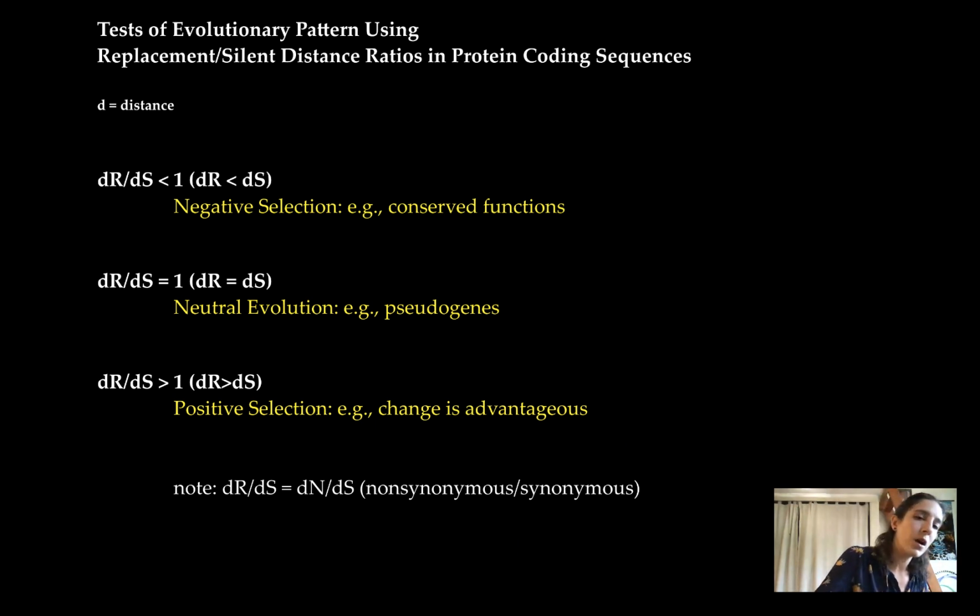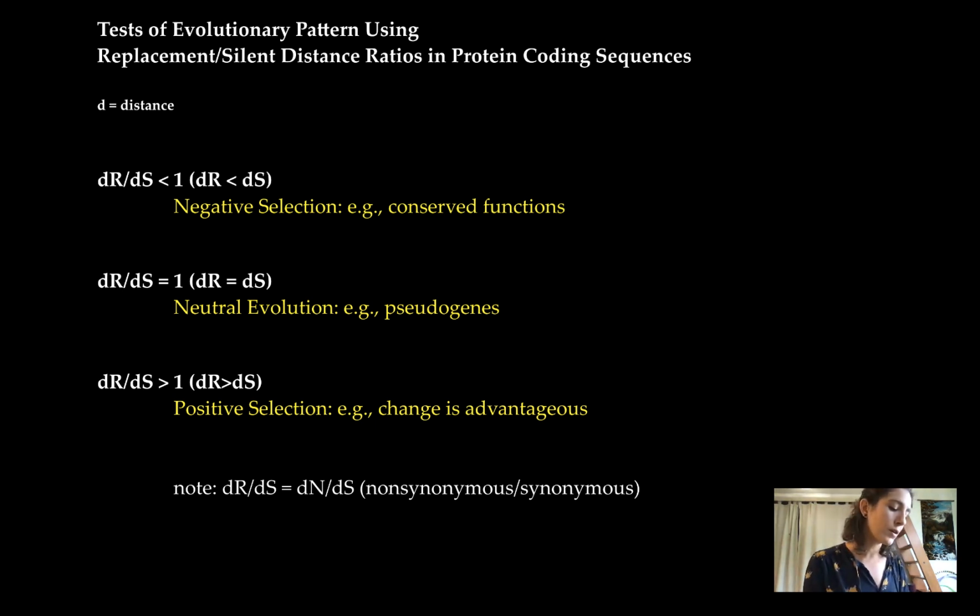When your dr over ds is less than 1, like shown here, we've got negative selection. We would expect those gene regions to have a high conservation. Maybe these are very important functioning parts. Lots of important biosynthetic pathways are undergoing negative selection, where if there are changes that are accumulating over time, they're more so in the silent sites.